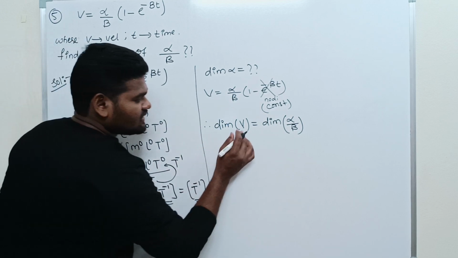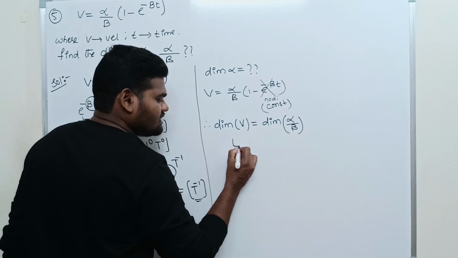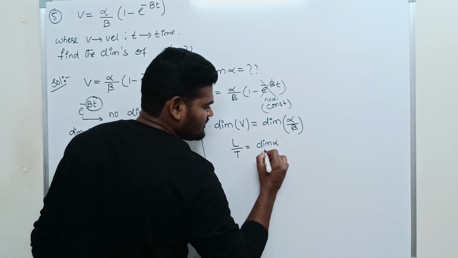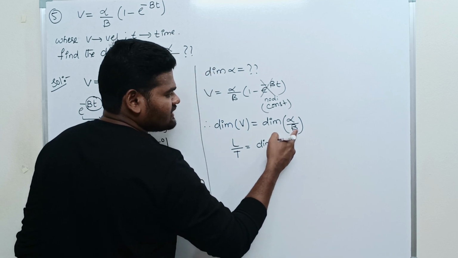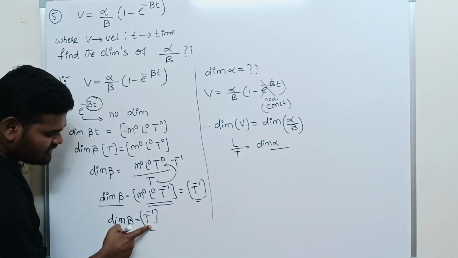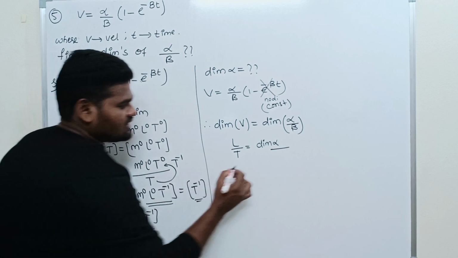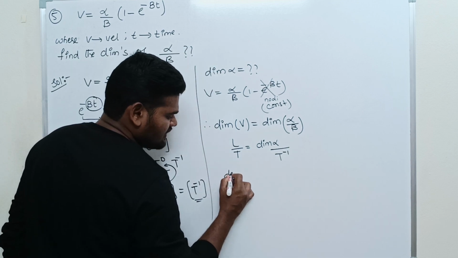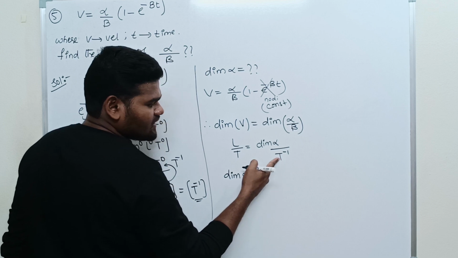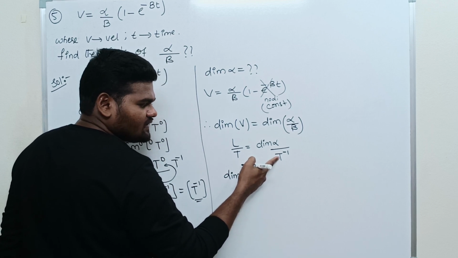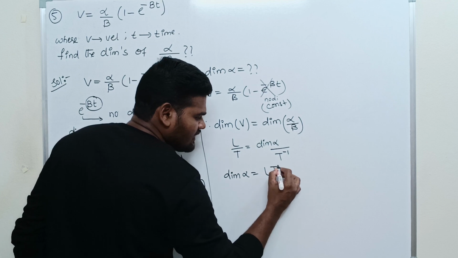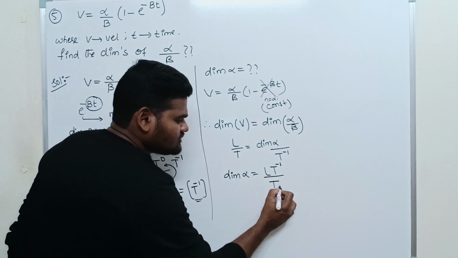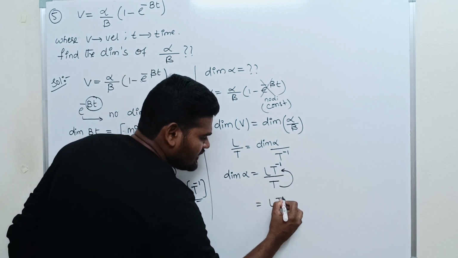What are the dimensions of velocity? Distance by time, that is L T power minus 1. This equals dimension of alpha divided by dimension of beta, which is T power minus 1. So dimension of alpha equals L T power minus 1 divided by T power minus 1.